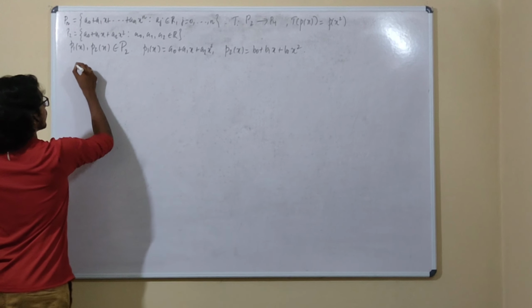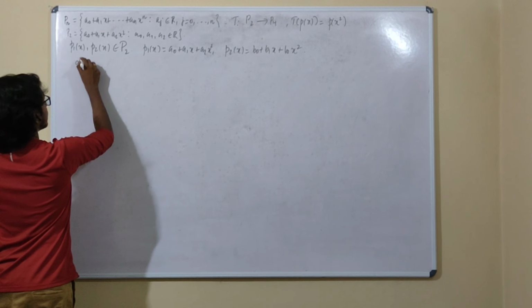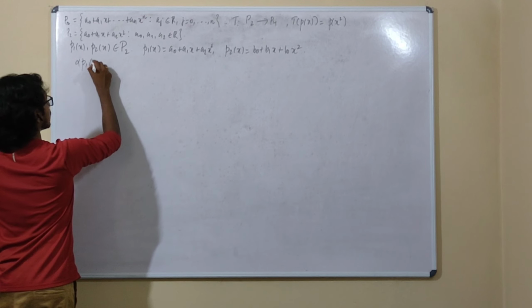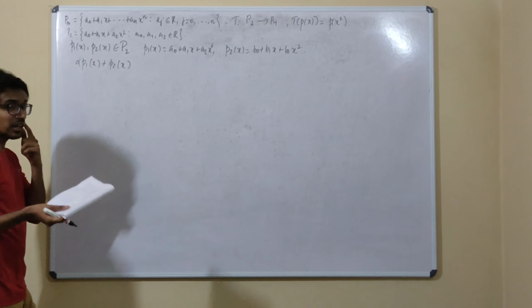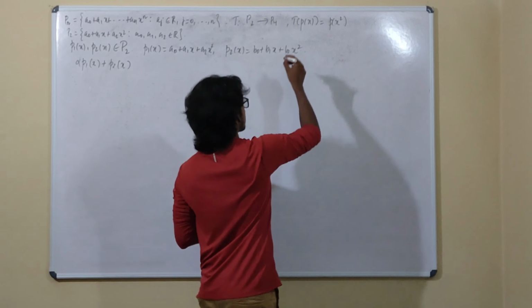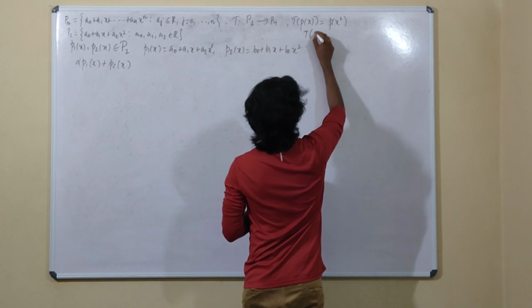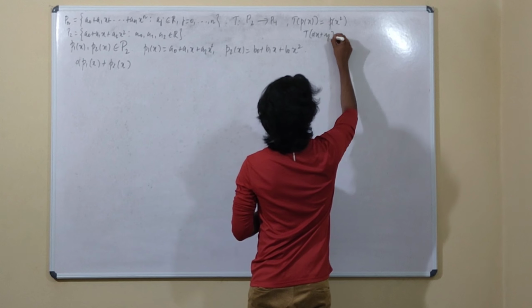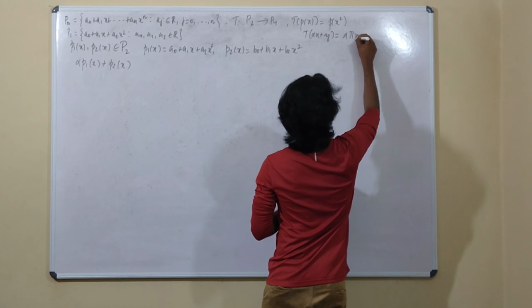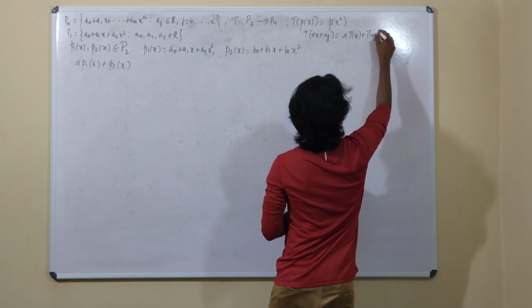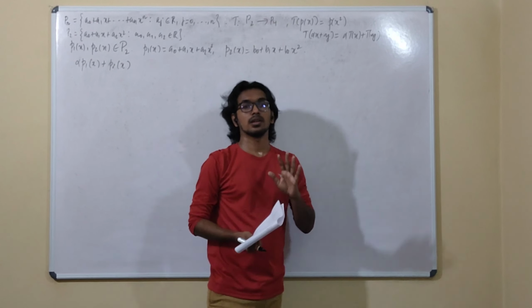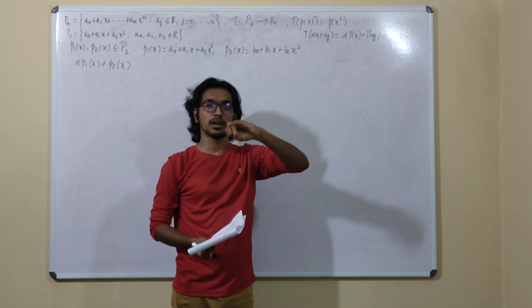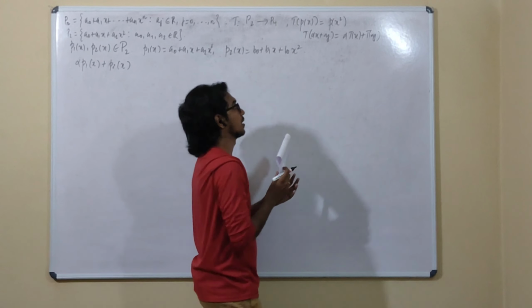Okay, so let me multiply some alpha with P1 plus P2 of x. In order to verify something is a linear transformation, what can you do? T of alpha x plus y equals alpha times T of x plus T of y. This is one way. Actually, we will have to verify whether this is preserved under vector addition and scalar multiplication.